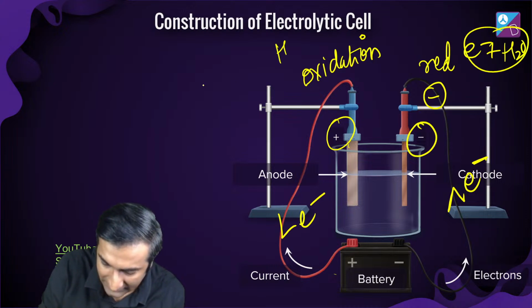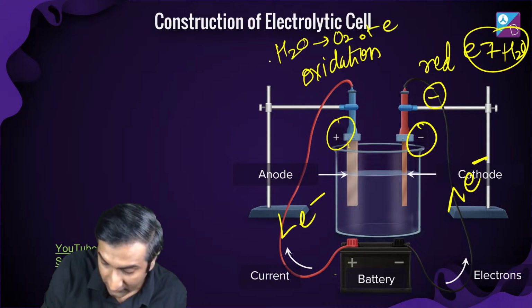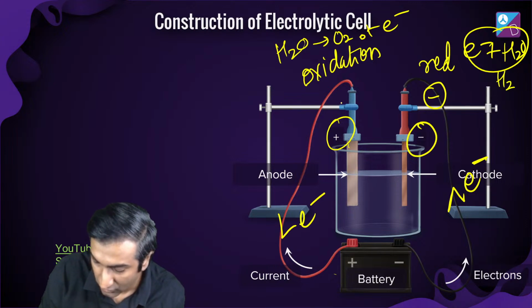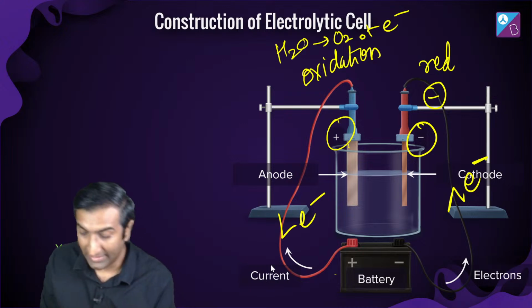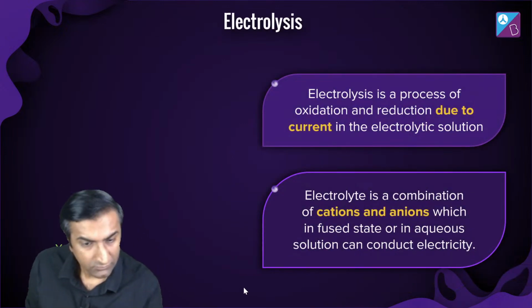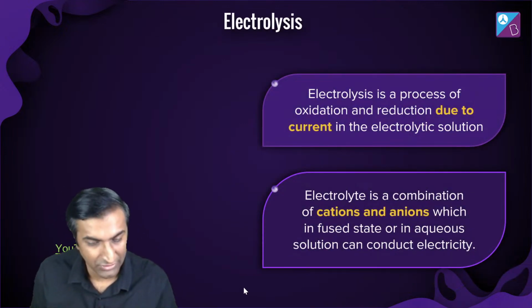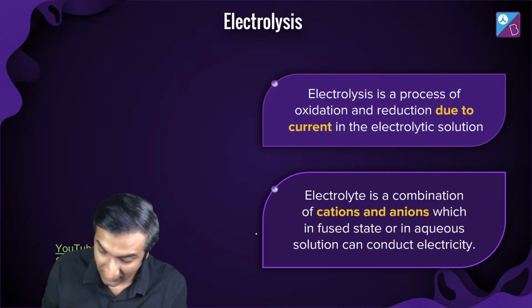And here oxidation, meaning water itself will give you, say, O2 and electrons, right? Here this plus this will give me H2. H plus, sorry, hold on. We will write the whole reaction carefully later. Don't worry, we'll do all of that. At anode oxidation and at cathode reduction. Okay, great.